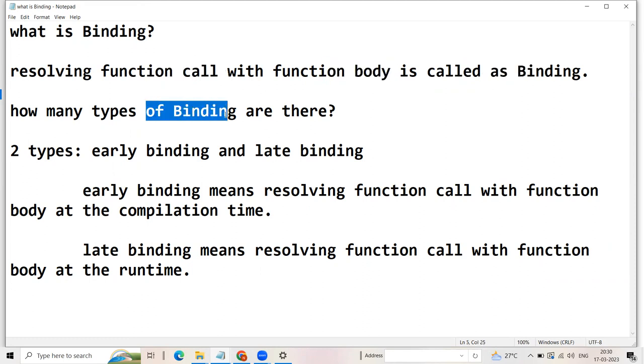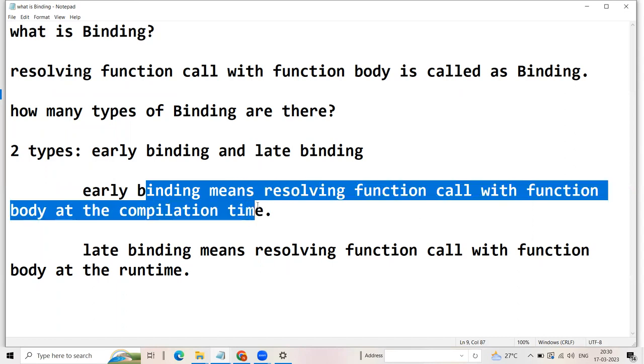How many types of bindings are there? Two types, early binding and late binding. So what do you mean by early binding? Early binding means resolving function call with function body at the compile time.